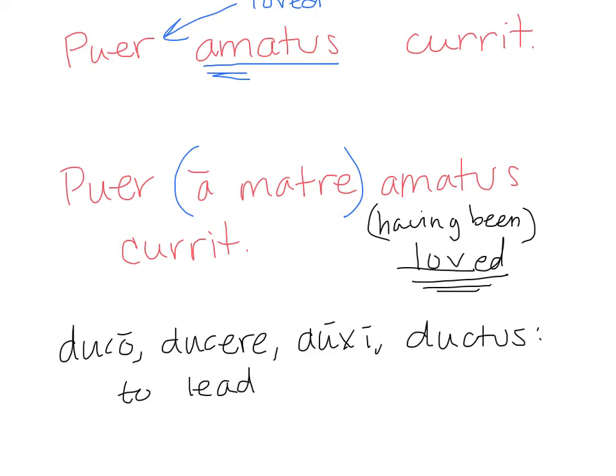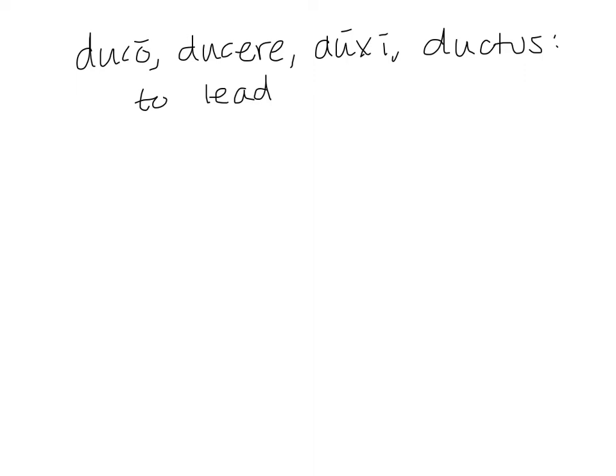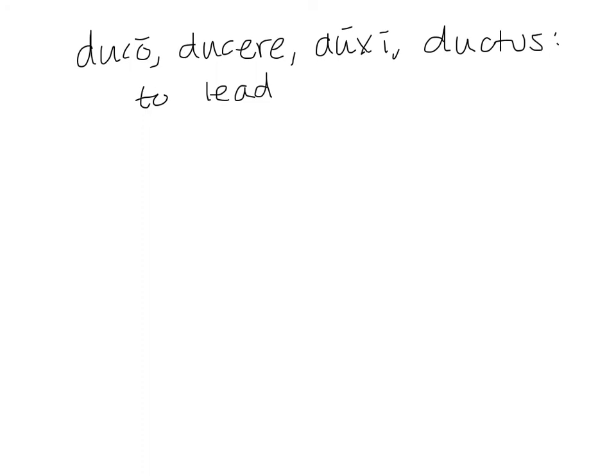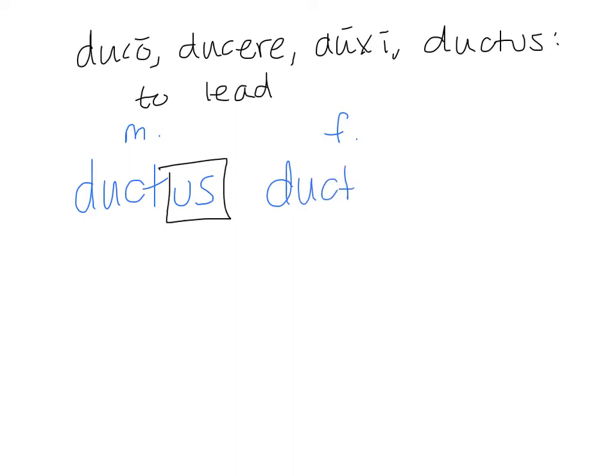If you look at this next verb, duco, ducere, duxi, ductus, which one is the participle? That last form, ductus, is our participle. Since this is an adjective, I need it in all three genders. So I'd have ductus for the masculine. What about for the feminine? My stem will still be duct. Us, this part right here, is the ending. If that's masculine, then feminine would have to be an A. And for the neuter, how do our adjectives go?